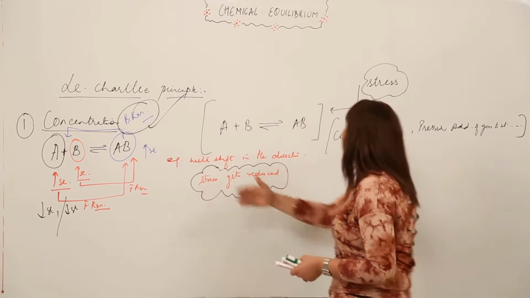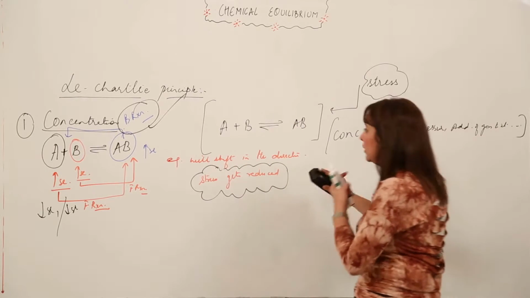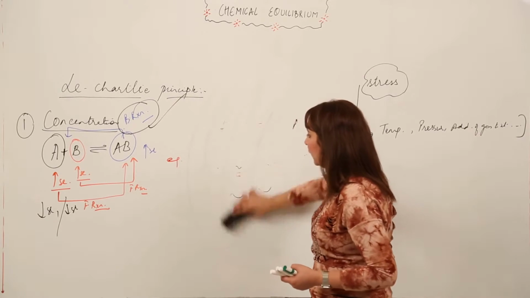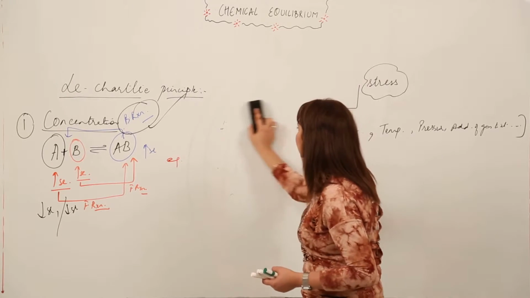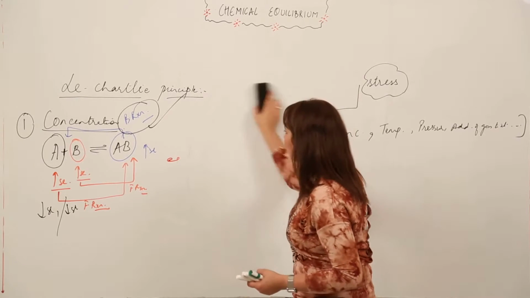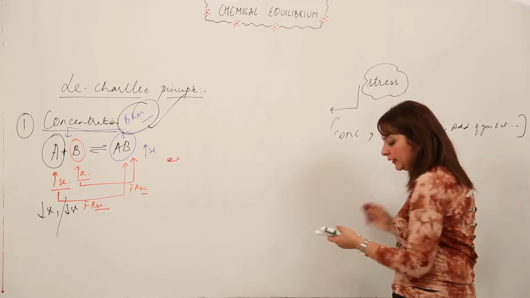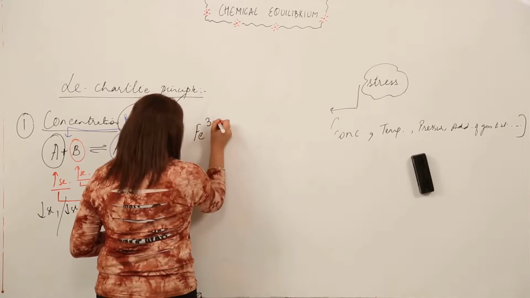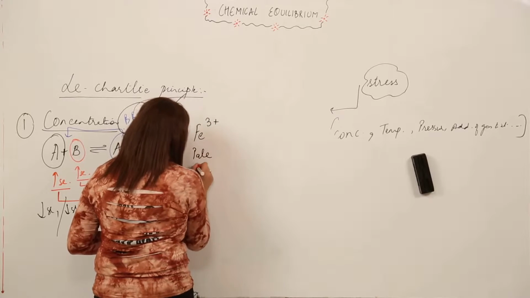I gave an example with the general equation. Now I am giving you an example with a particular reaction in which we will get to see the colors as well, right? So I am stating an example again for the factor concentration. We have ferric ions. They appear to be pale yellow.